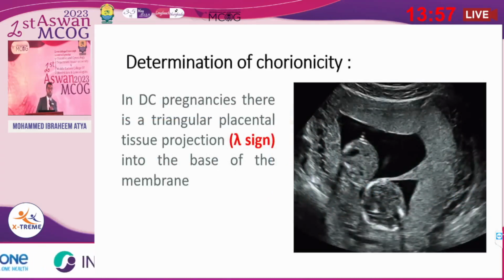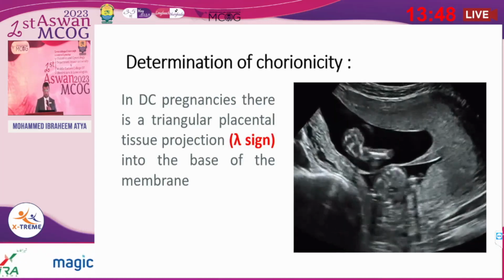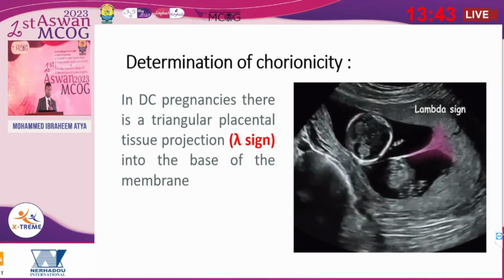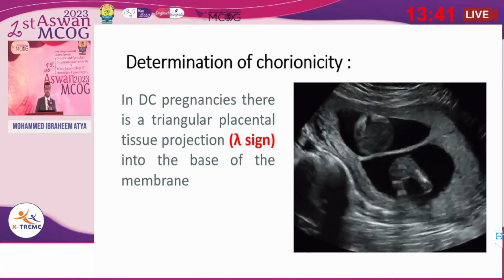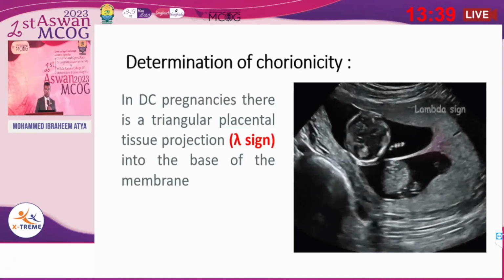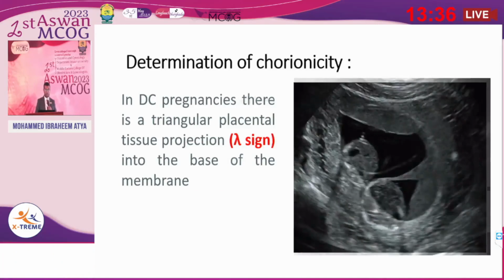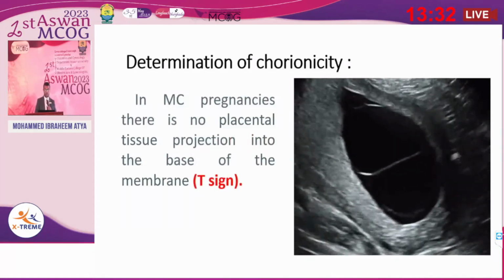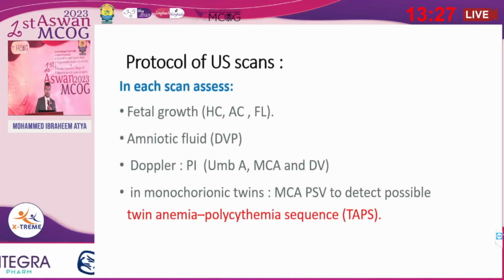In dichorionic twin pregnancy, you will start scanning from 16 weeks and then every 4 weeks. In monochorionic pregnancy, you will start from 12 to 16 weeks and then every 2 weeks. For determination of chorionicity, in dichorionic pregnancy there is the triangular lambda sign, while in monochorionic pregnancy there is the T sign, which is specific for monochorionic pregnancy. So as we said, the protocol for ultrasound will depend on the chorionicity.